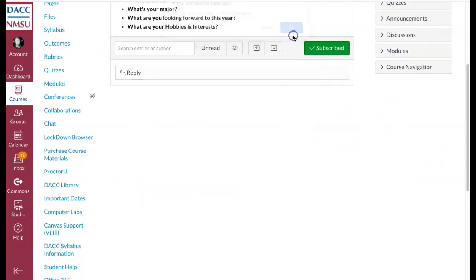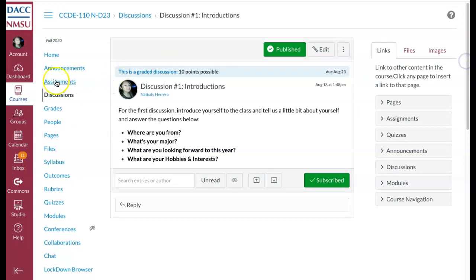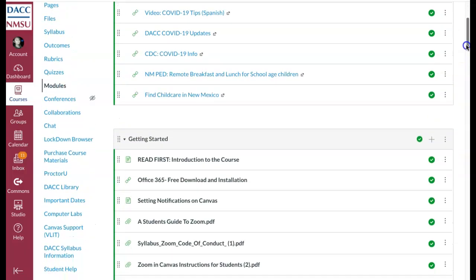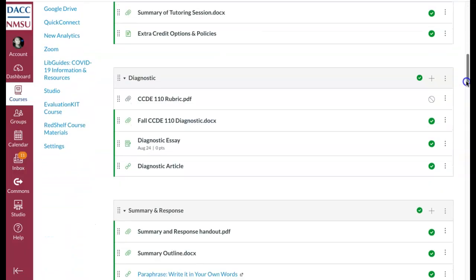So the next thing and the last thing I'll talk about is the diagnostic. So basically what the diagnostic is, it is an assignment that every 110 has to complete, and it is not for a grade. So basically if you complete it, you get a check mark. If you don't complete it, you get an X, and it affects your participation grade. So basically the English department wants to know what kind of writer you are.